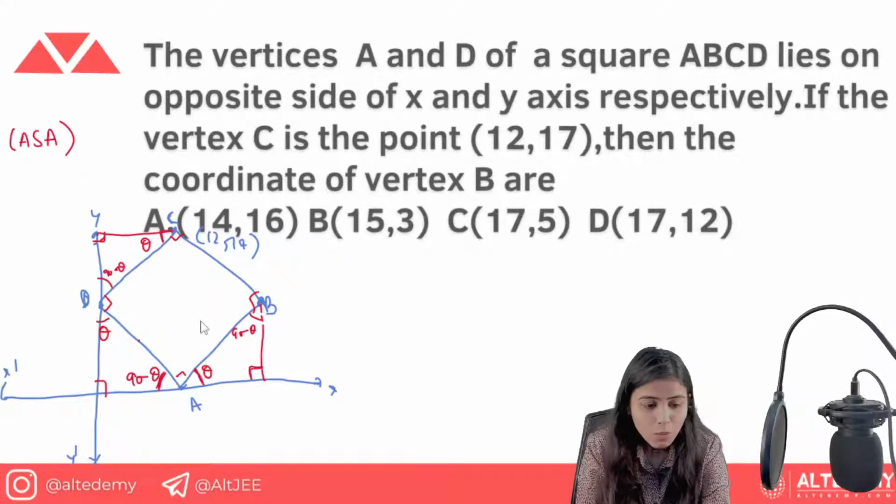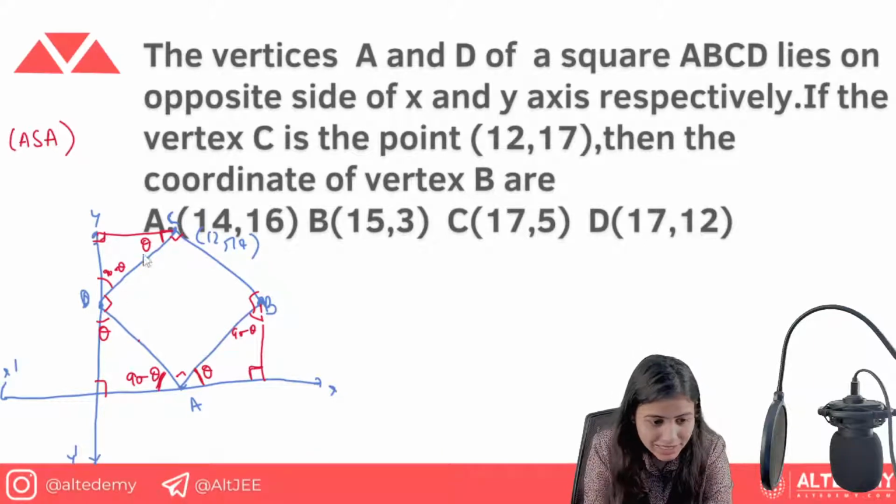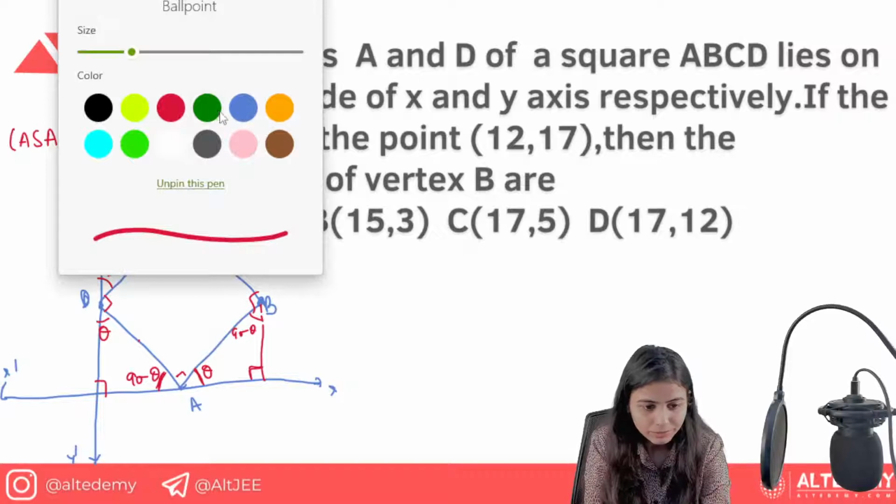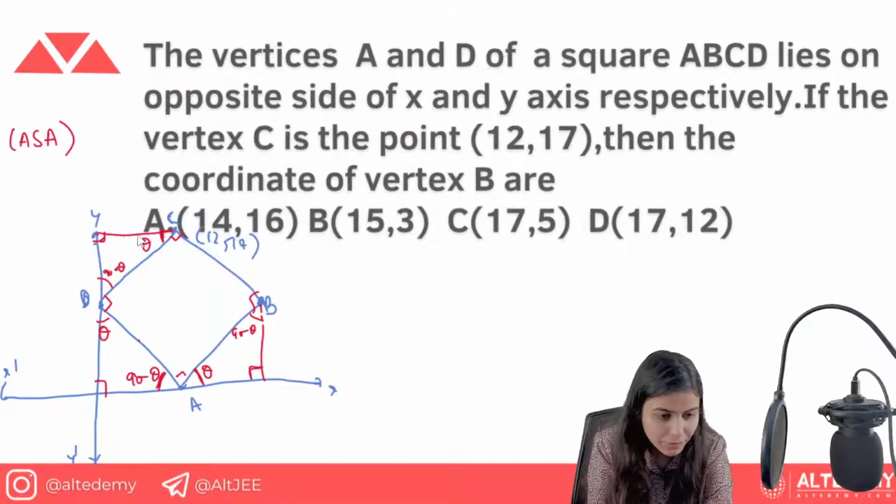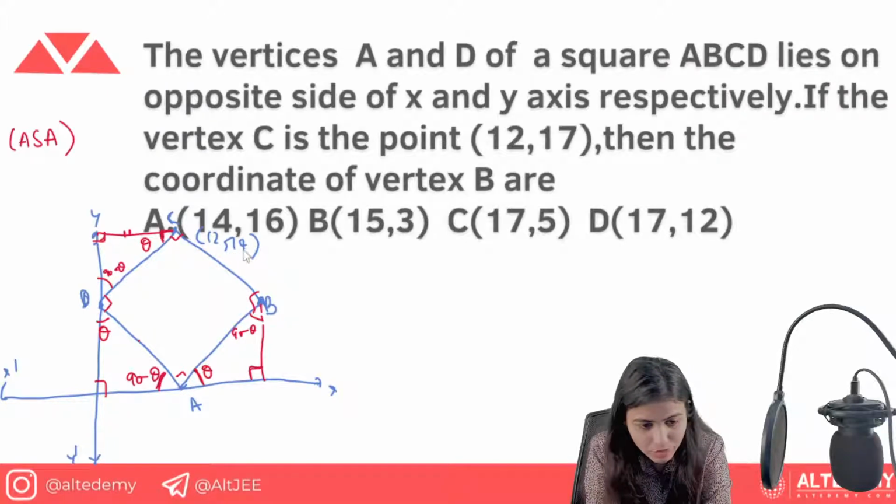Now that you know these triangles are congruent, what is the side that is attached to theta? That is this side. Let me change the color of the pen, let's suppose green. We have this side, and this is given to be 12 in the point C, 12 comma 17.